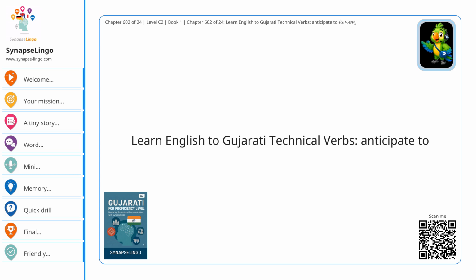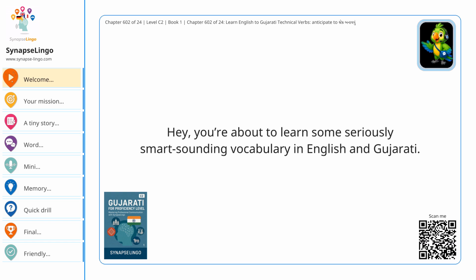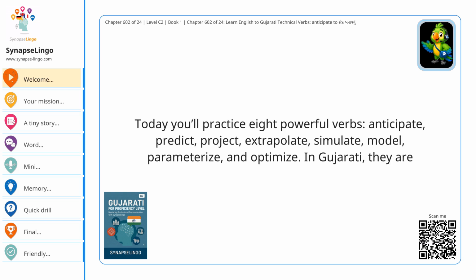Learn English to Gujarati technical verbs, anticipate to શ્રેષ્ઠ બનાવવું. Welcome, brave word nerd. Hey, you're about to learn some seriously smart-sounding vocabulary in English and Gujarati. And yes, you can absolutely sound clever without becoming a robot spreadsheet. Today you'll practice 8 powerful verbs: anticipate, predict, project, extrapolate, simulate, model, parameterize, and optimize.